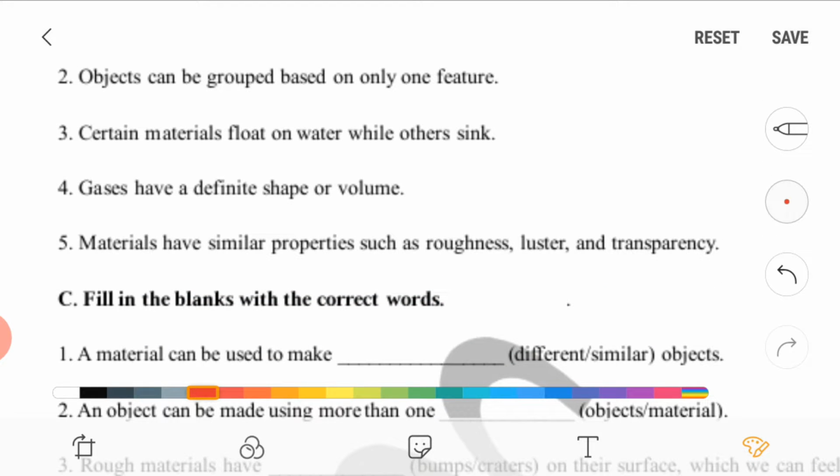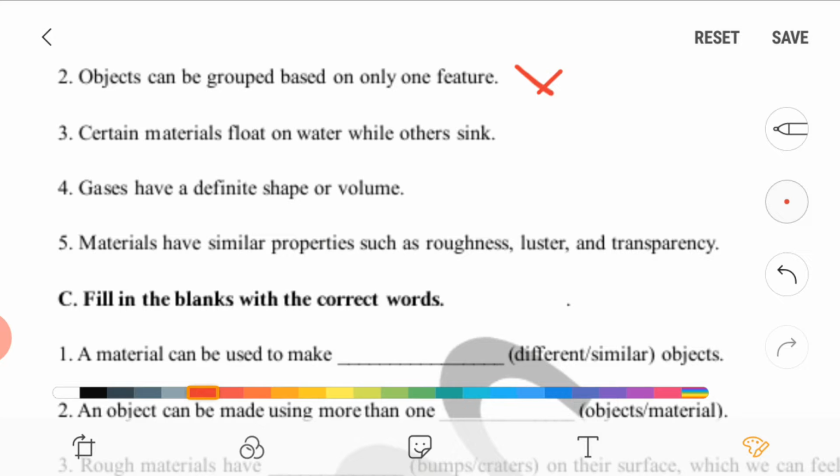Second, objects can be grouped based on only one feature. Sorry, this is a wrong sentence. So what is the right sentence? Right sentence is, objects can be grouped based on one or more than one feature, not only one feature, right?